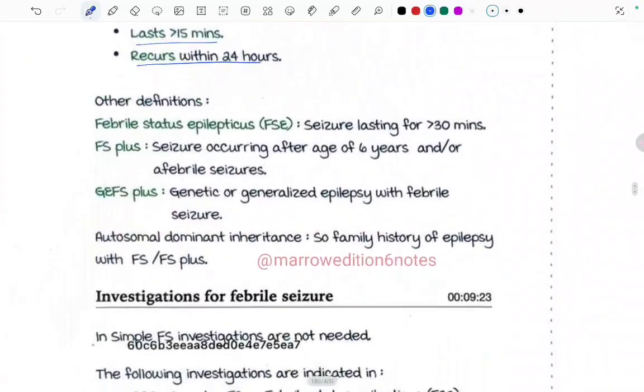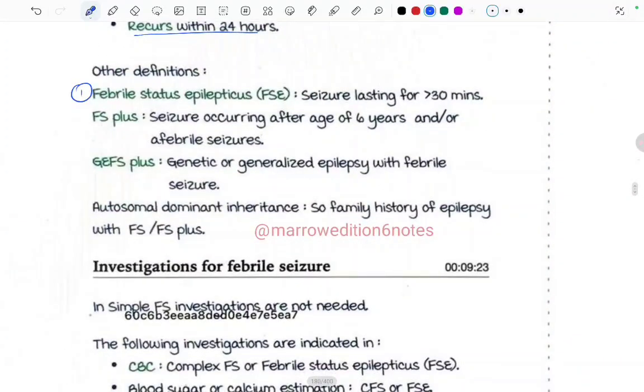Okay, now there are some other definitions that we should know. First one is the febrile status epilepticus. Seizure lasting for more than 30 minutes is called febrile status epilepticus. There is something called febrile seizure plus, that is seizure occurring after age of 6 years or afebrile seizures. Fine, this is called febrile seizure plus. We saw the age group, right? It was up till 6 years of age. But if it is occurring after 6 years, then it is febrile seizure plus, or there are afebrile seizures. And there is something called GEFS, that is generalized epilepsy with febrile seizure.